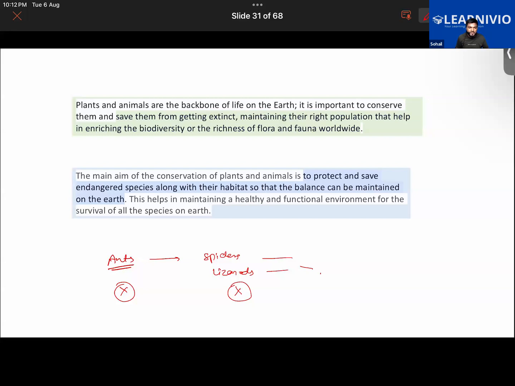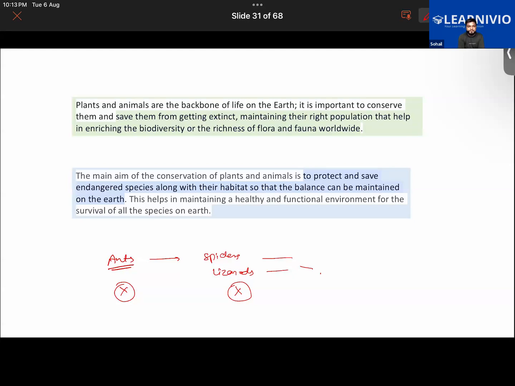Getting it? By the way, ants are also said to control the population of termites. Ants also eat the termites, so they keep the population of termites in control. So just imagine, if there were to be no ants, the population of termites would also increase. Termites would be eating away the roots and the stems of the plants, and would be damaging the furniture, etc. Okay, Ibrahim, read the next paragraph.